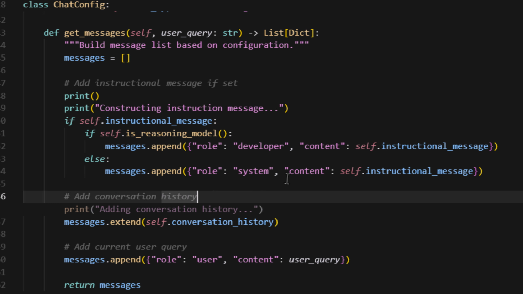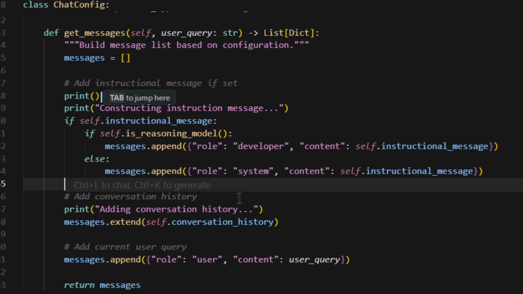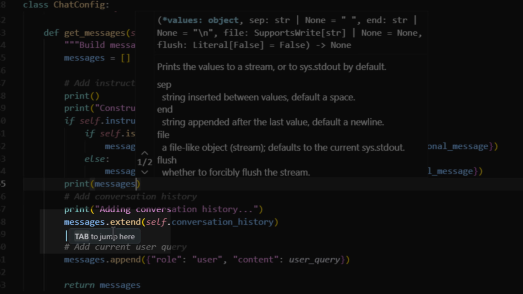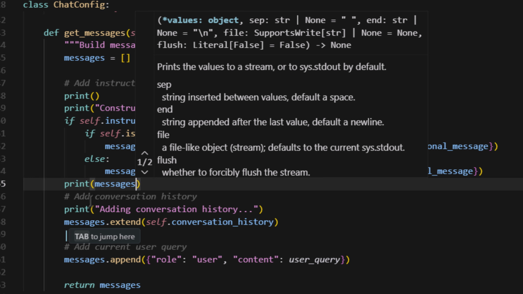This is a point where we are adding conversation history, and at each point let us also print the message itself. Now we can also see that Cursor is asking us to use tab to jump at this point, and it will automatically, I'm assuming, print messages, because considering we printed messages at this point after our instructional message is constructed, it's assuming we will want that to happen after extending messages to include conversation history.